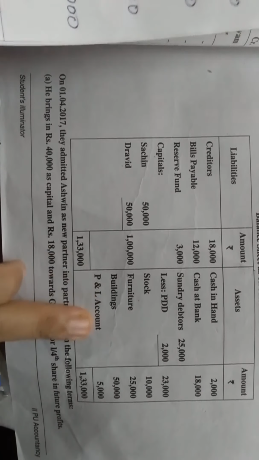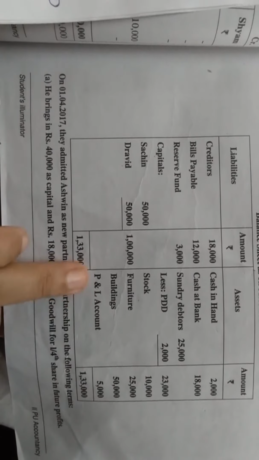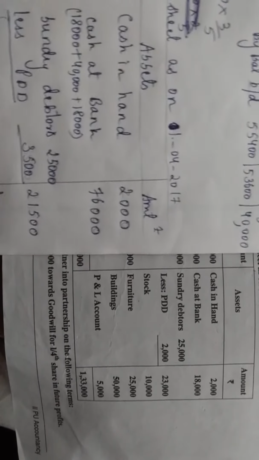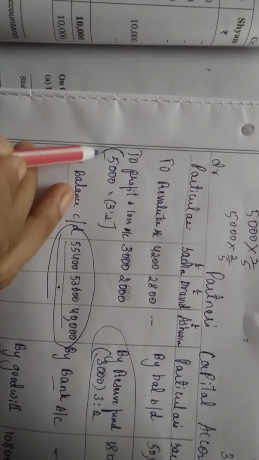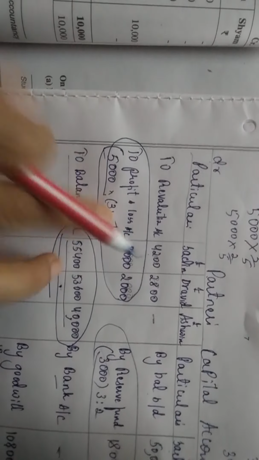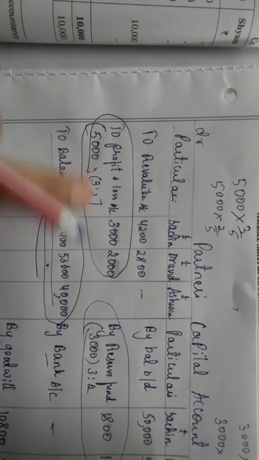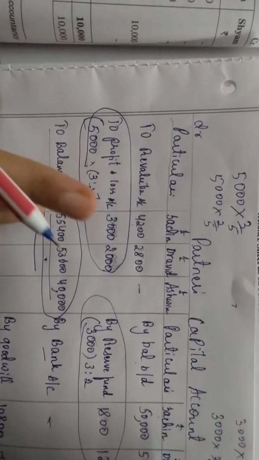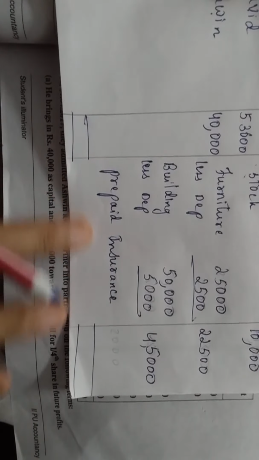Next, what is there, students, in the question? P&L account, profit and loss account. But I will not write that. Why? The profit and loss account adjustment you have already done here, in the partners' capital accounts. Please do not write it again. If you write, your answer is wrong. Okay, but I'm going to write prepaid insurance.